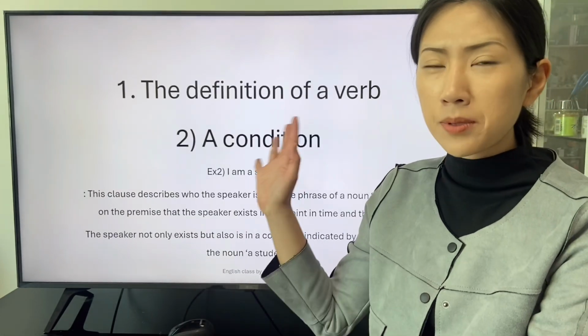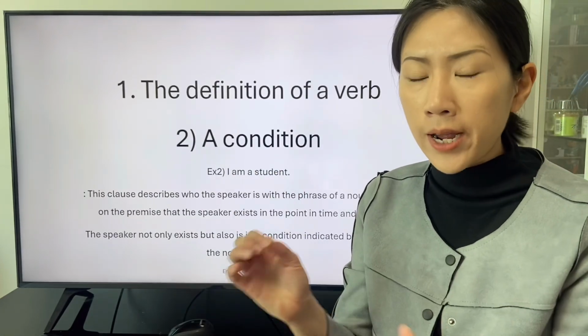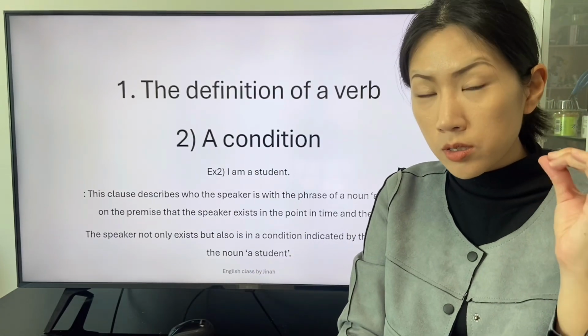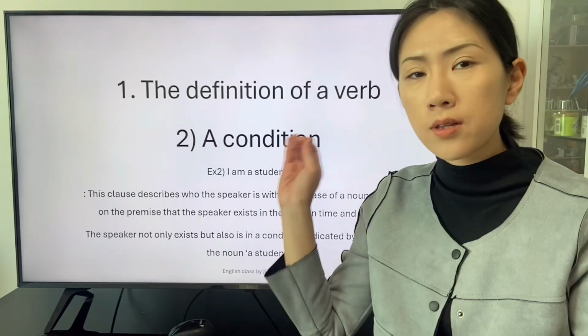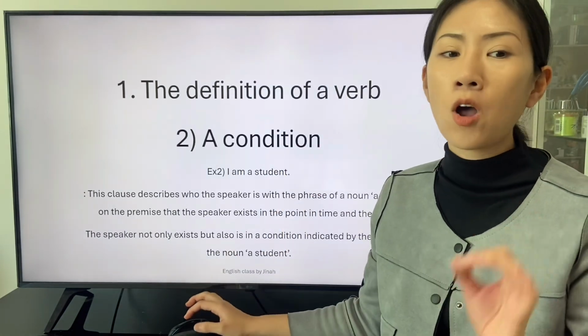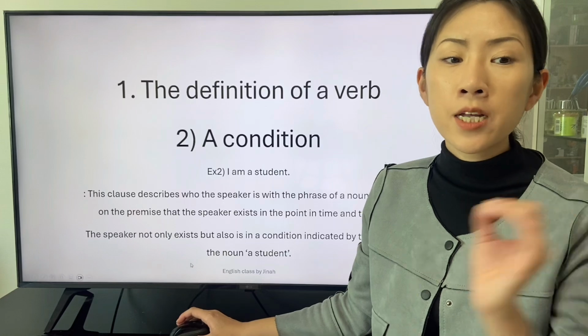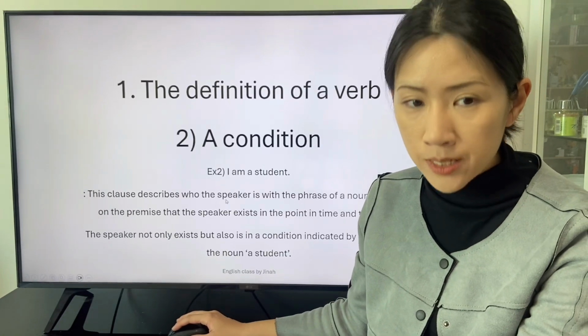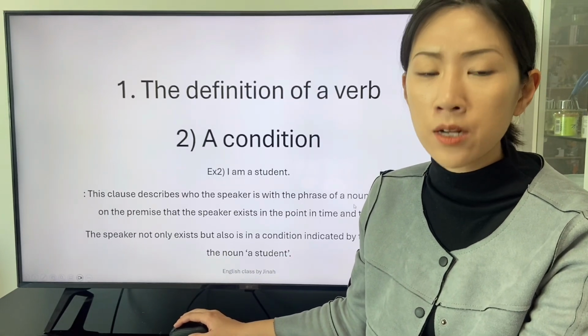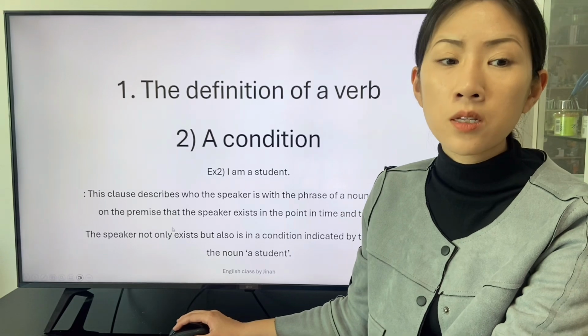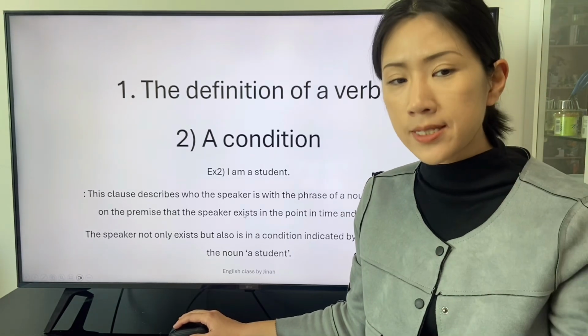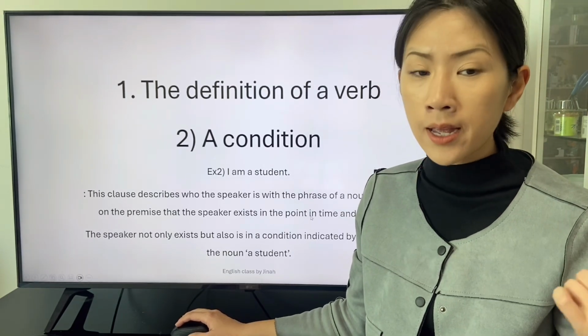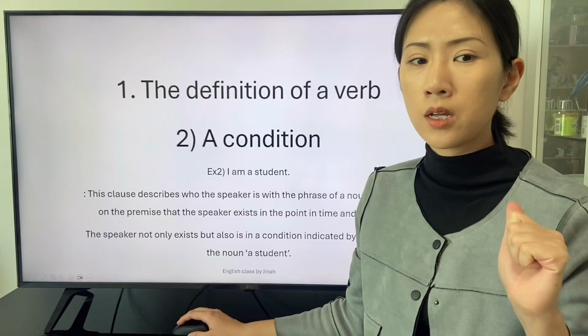The second exemplary clause describes who the subject is with the subjective complement of student. This clause describes who the speaker is with the noun phrase student, on the premise that the speaker exists in the point in time and the place.